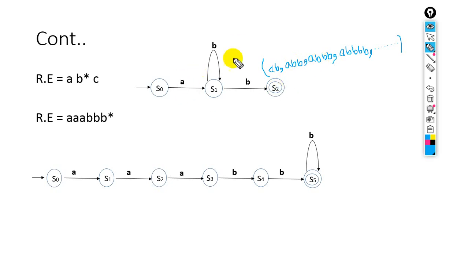So this is the representation of this language. Okay, and this is its regular expression. Okay, next one. What will be the NFA for this one?